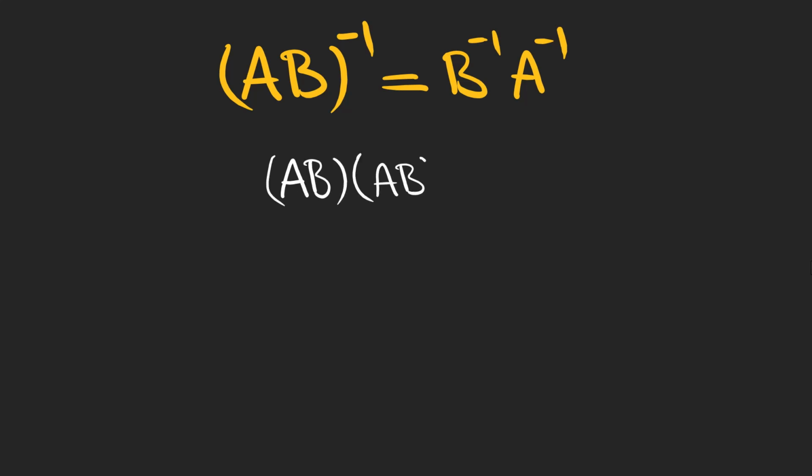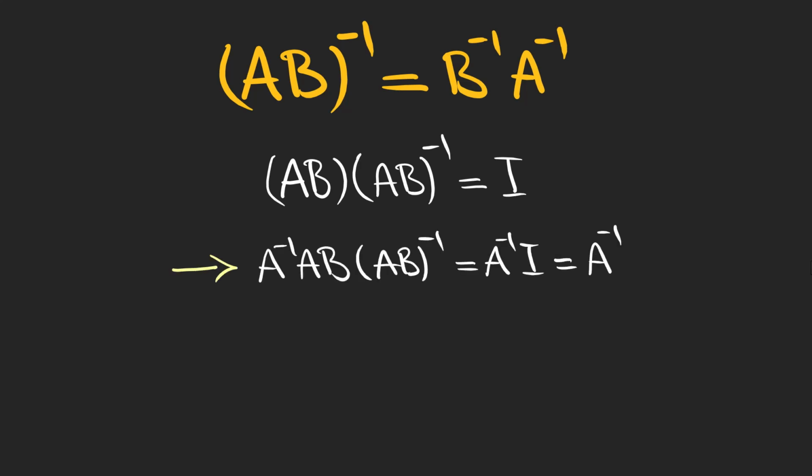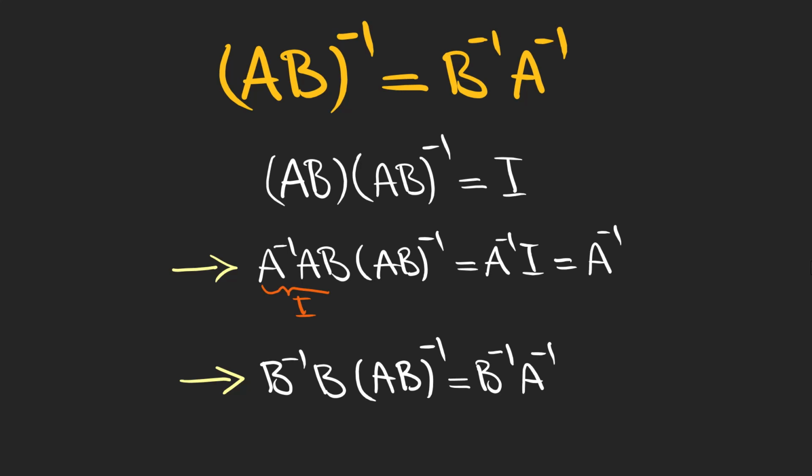We also have a similar property for the inverse of a matrix. If we have two square matrices with the same dimension that are multiplied by each other, we expect this expression to be the identity matrix of the same dimension. Let's multiply both sides from the left by A minus 1. We get an identity matrix here. Now multiply B minus 1, meaning the inverse of B, from the left. This is another identity matrix and the expression above is derived.